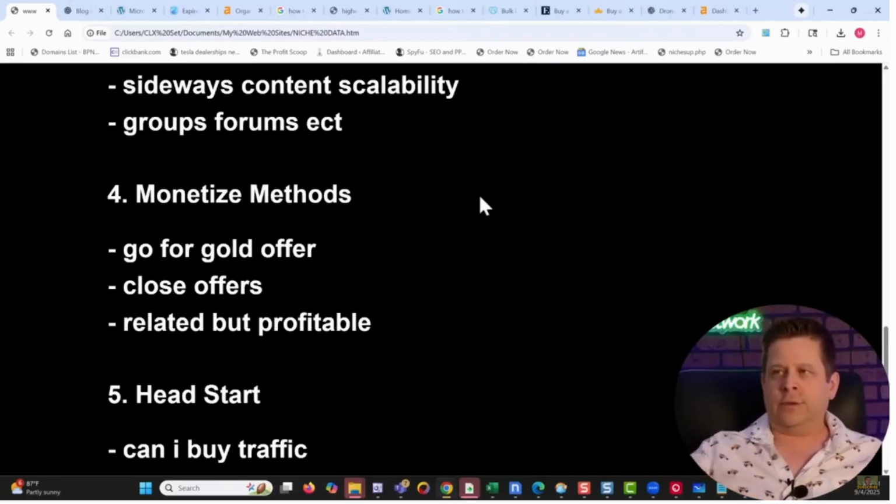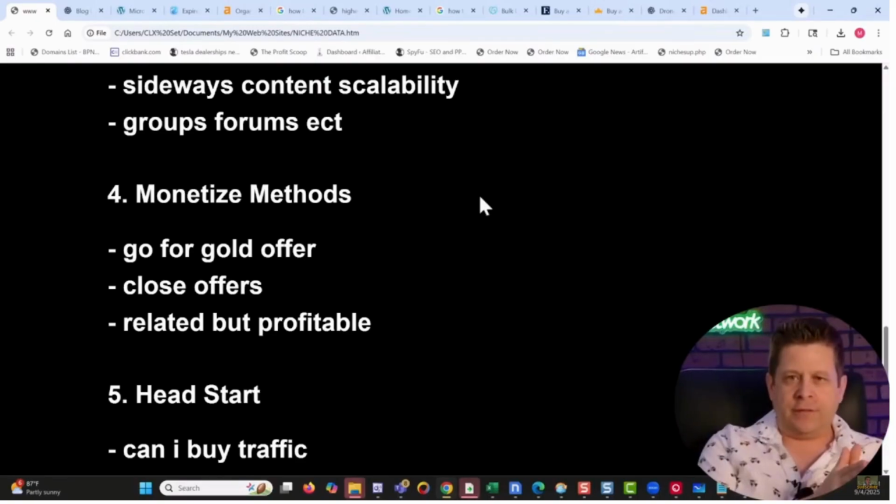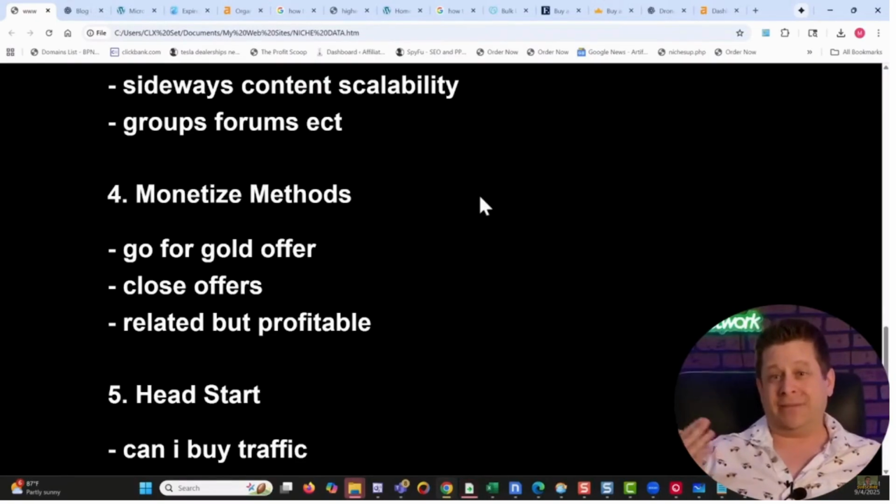Or when I was doing workouts for ab muscles, like stomach muscles, there was one specific offer that paid $68 and it did really well. That one by far outsold everything else. And what you'll find is it's like 70 to 90% of the income is gonna be from that one specific offer.